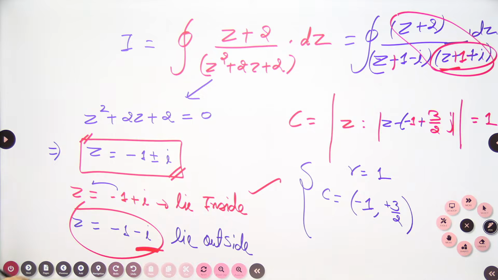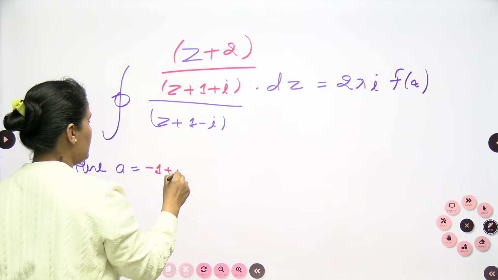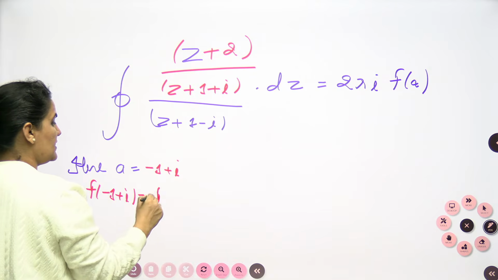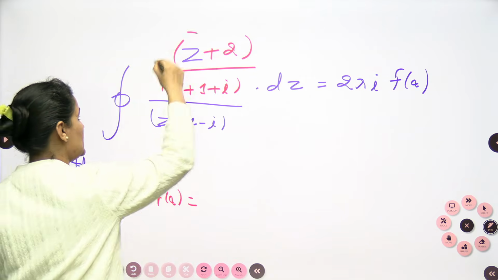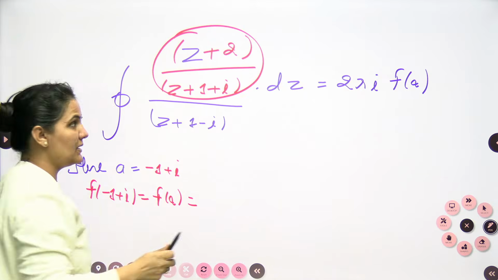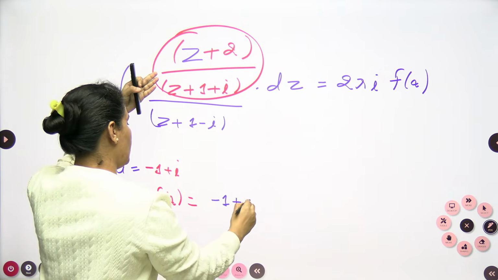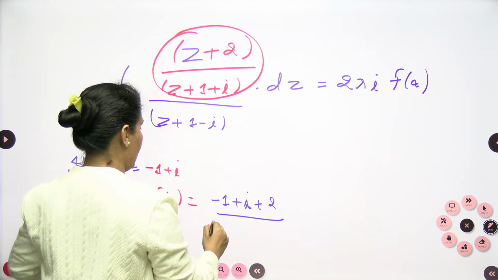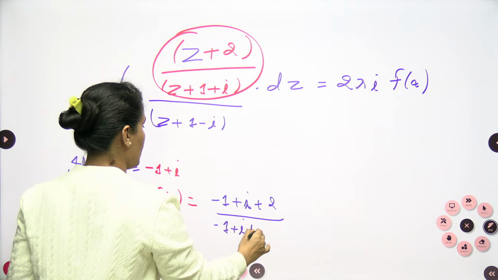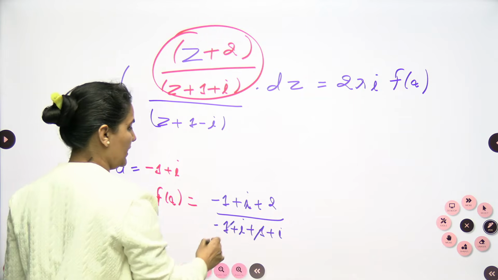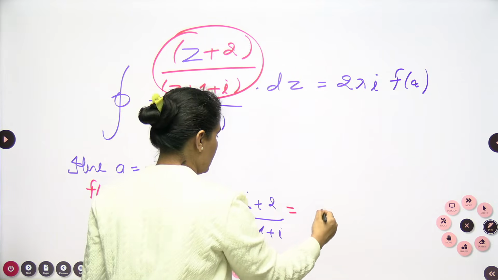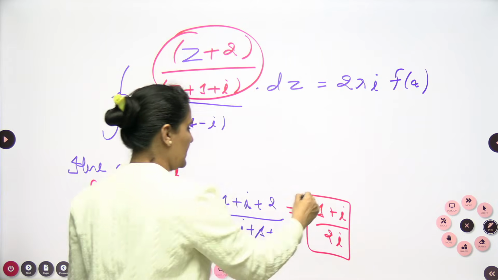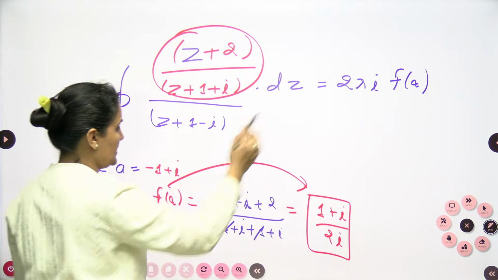So I will find the value of the function f of minus 1 plus iota, which equals f of a. In this function I will put the value minus 1 plus iota: minus 1 plus iota plus 2 divided by minus 1 plus iota plus 1 plus iota. So 1 and 1 will be gone. When you solve, this is 1 plus iota divided by 2 iota. So this will be the value of your f of a.